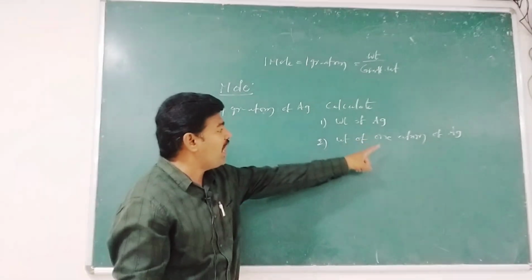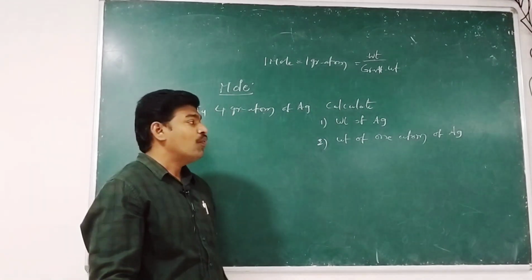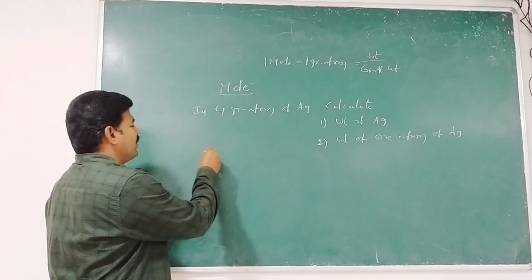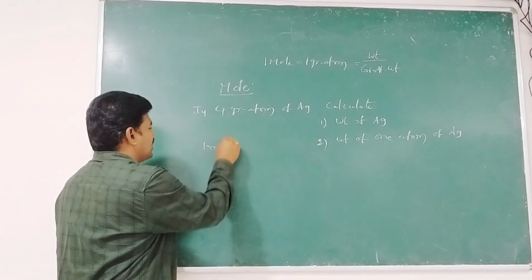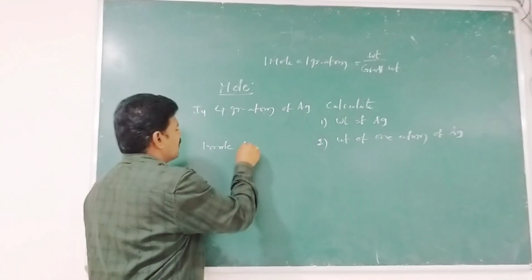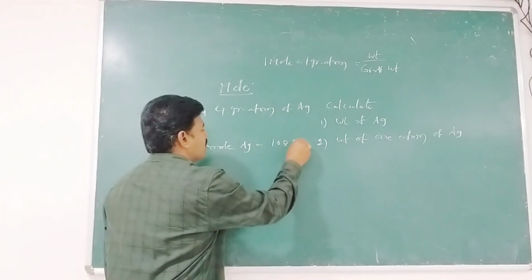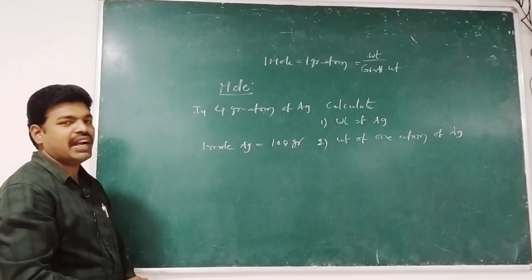Weight of 1 atom of Ag. We can calculate the weight of 1 atom of Ag. We know 1 mole of Ag is equal to 108 grams.